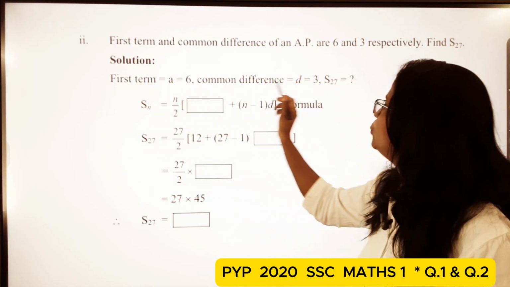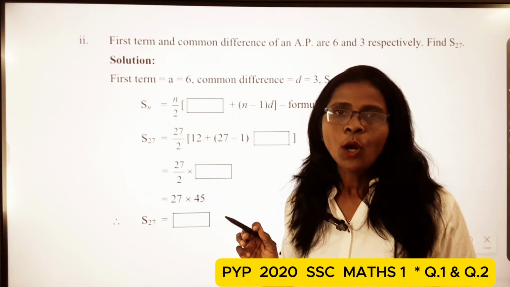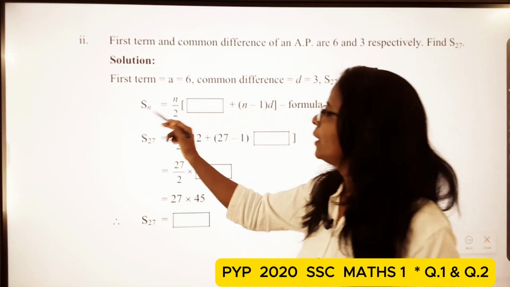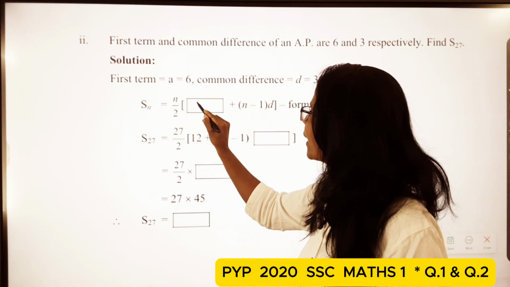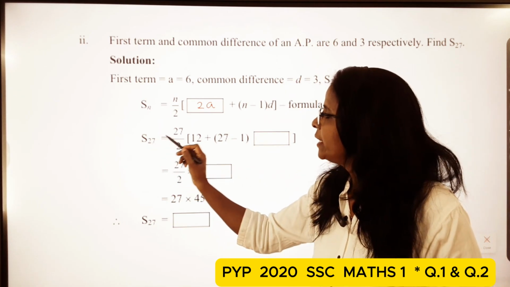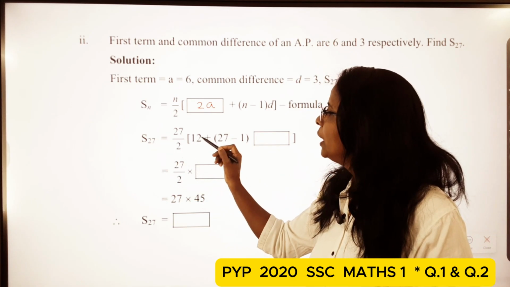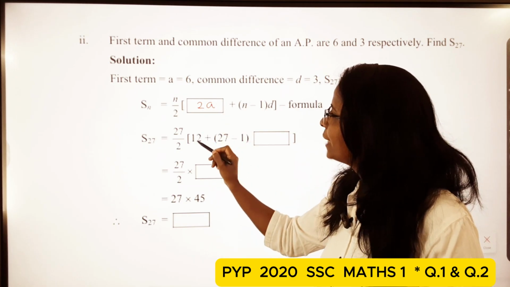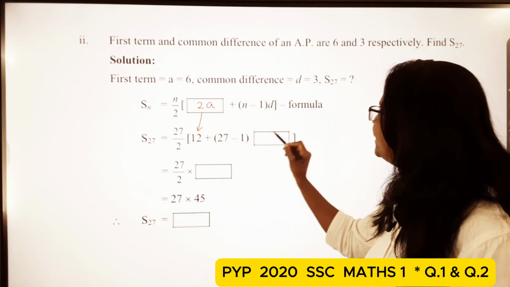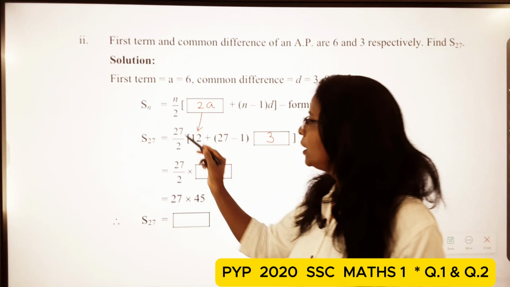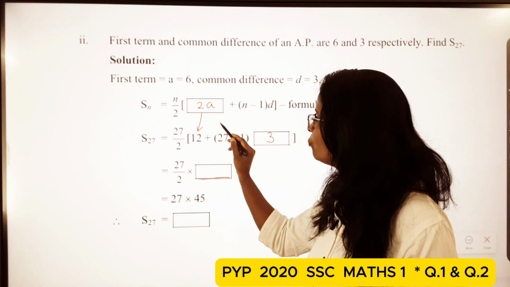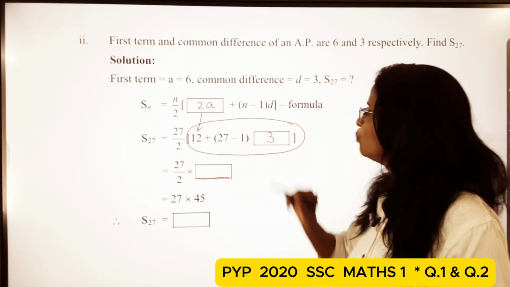In one line you write these values, and in the second line you write the formula. Sn is equal to n upon 2 in the bracket 2a plus n minus 1 d. Okay, then here S27 is equal to 27 upon 2. Then 2 multiply 6, that means 12. Then 27 minus 1 and the d, that d is here 3. So now here 27 upon 2, and we have to write directly the calculation of this, students.